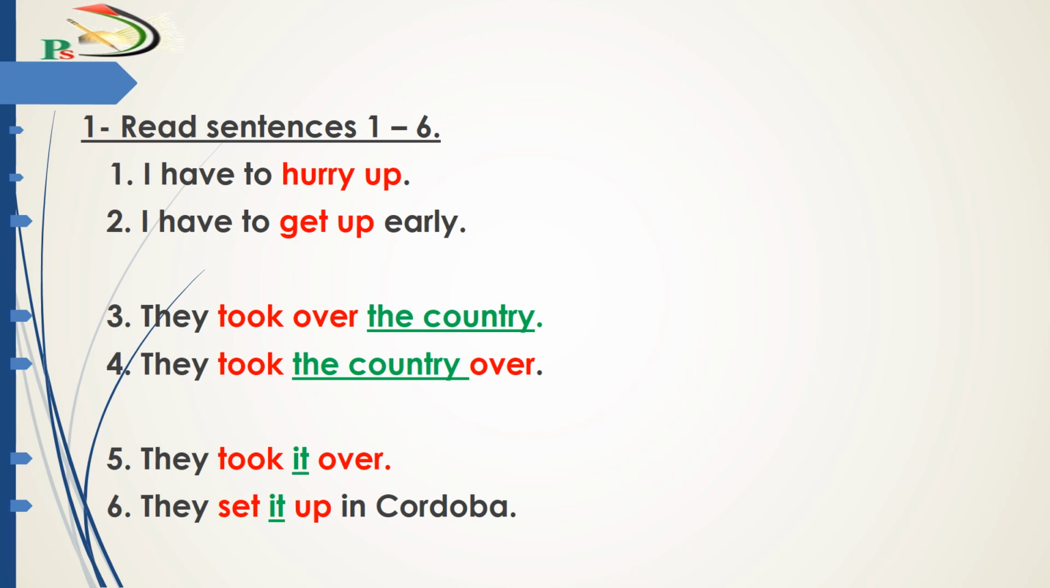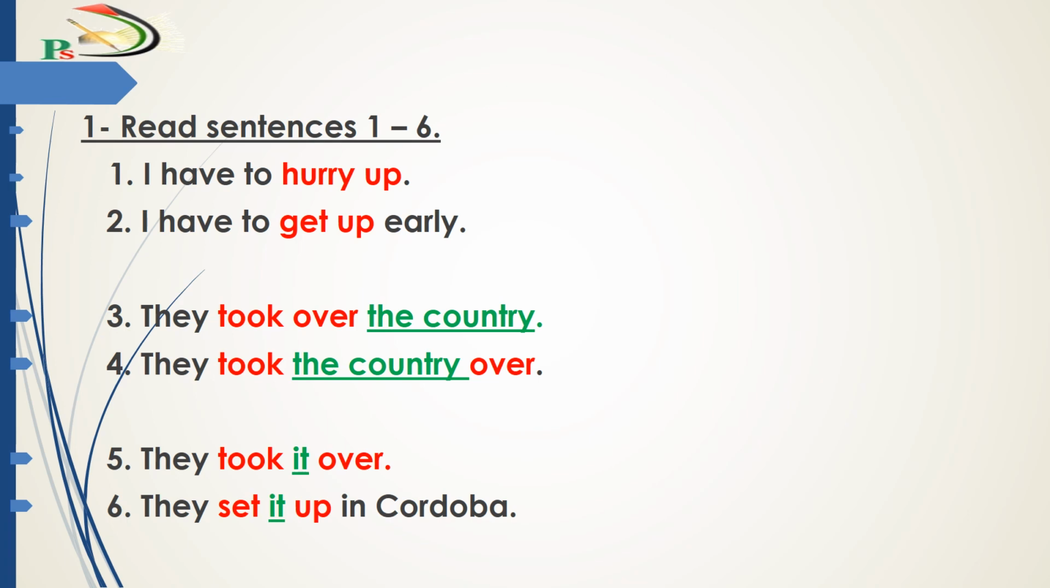Now I want to notice number 3 and 4. They took over the country. They took the country over. If you notice, here we have the country, which is a noun object. I want to notice the position of this noun object. Yes, we put it after the phrasal verb took over. Or we can put it, as in sentence number 4, in the middle, in the center position between took and the preposition over.